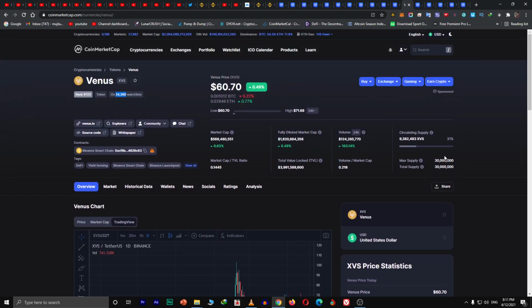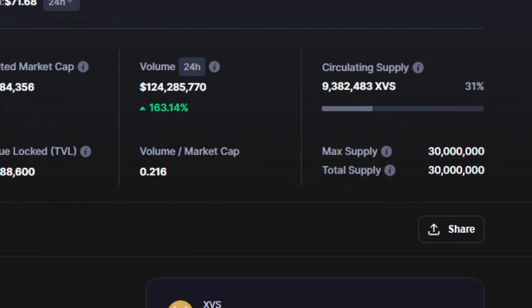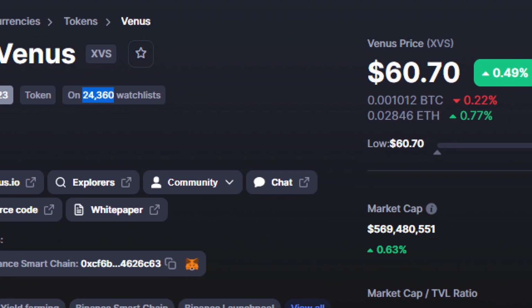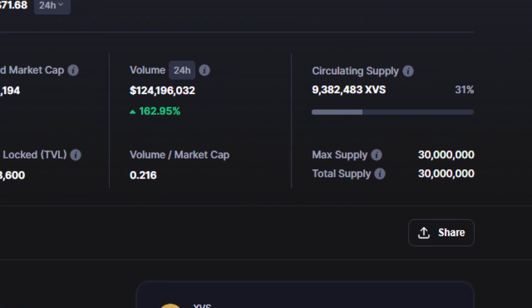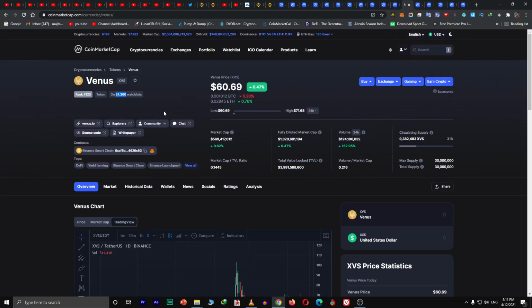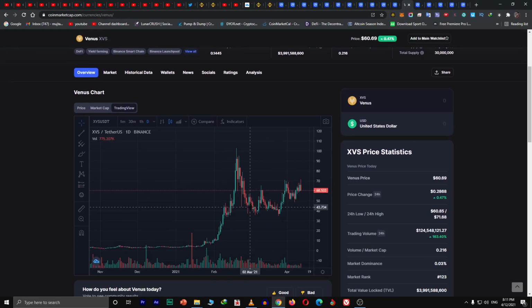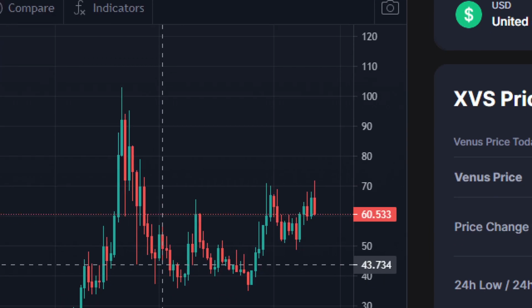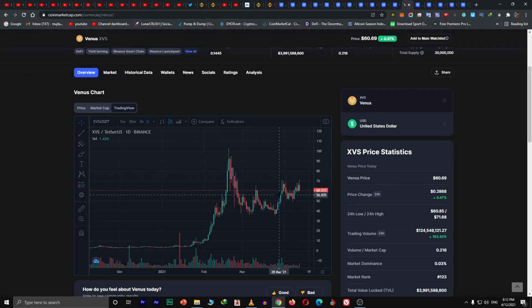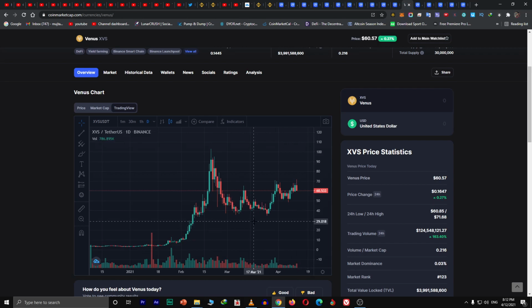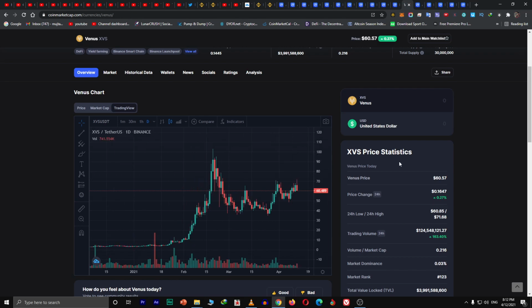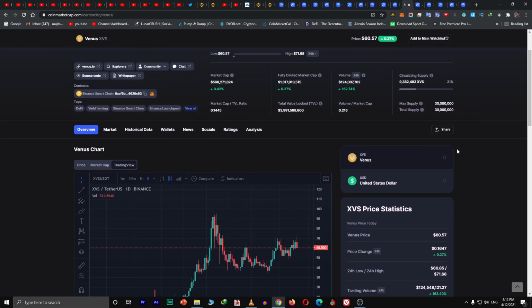First thing first, you need to see the supply. Second thing, you need to see the watch list. If we have got less supply and we got more people, you can say the price is going to go higher and higher. So that's the case in here. It crossed the $30 barrier if we look at the past behavior.